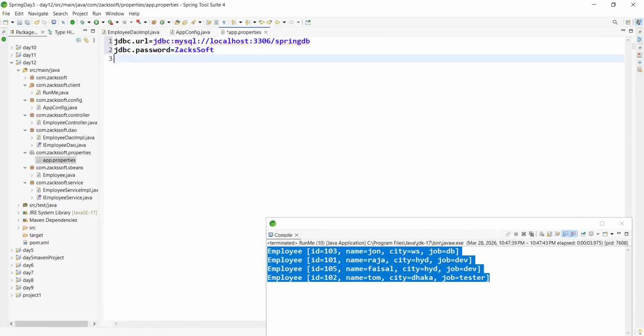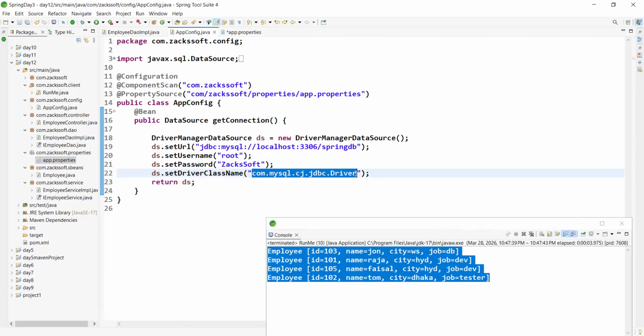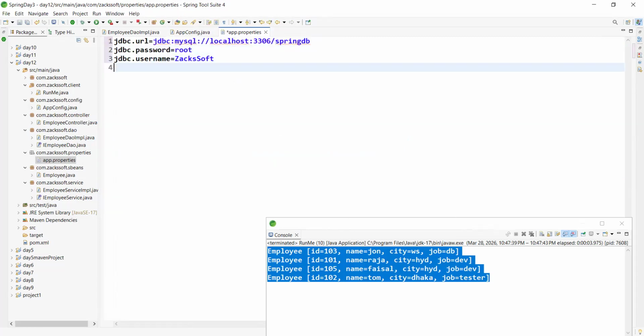This is the password. Consider jdbc.username. Any name is perfectly fine, right? And consider this is the driver, jdbc.driver.